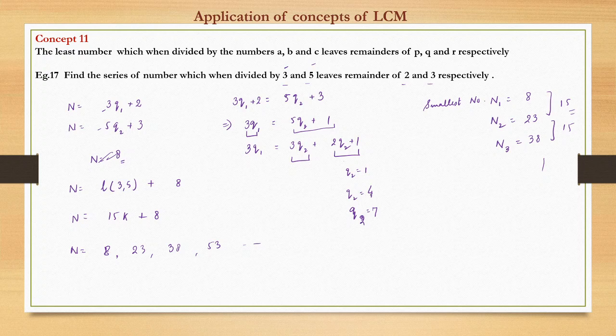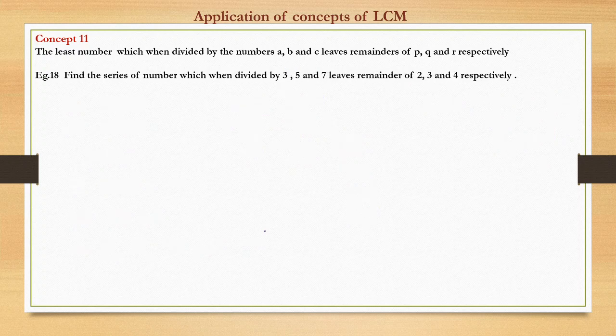So the approach would be that we will equate the two equations. We will try to make it a multiple. We will try to find the value of those by making it a multiple of a similar number on both sides, left hand side and right hand side, and then that way we can calculate. We'll check this with another example.